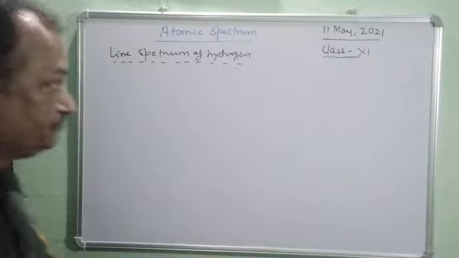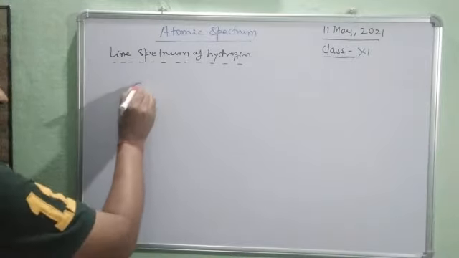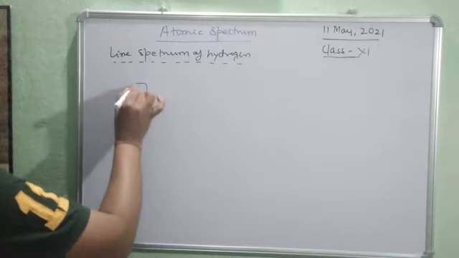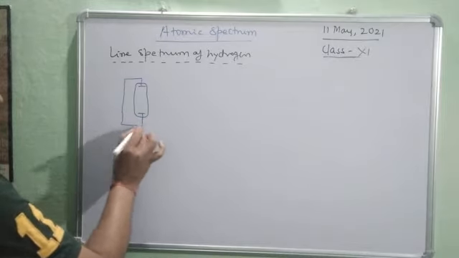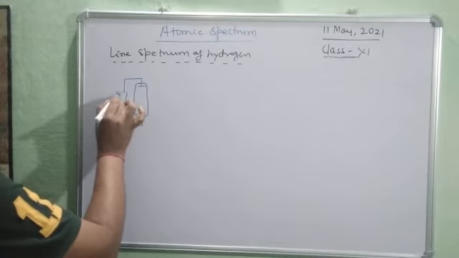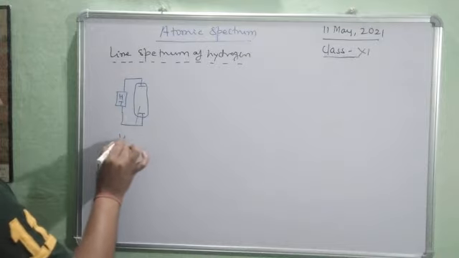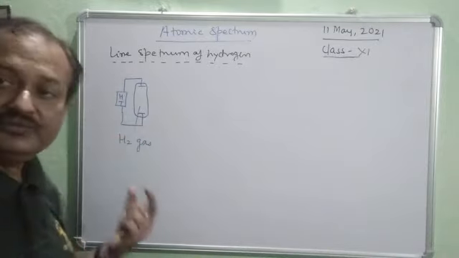See, here is the discharge tube, just a simple representation. Here we have the high tension HT, and here there is the hydrogen gas.